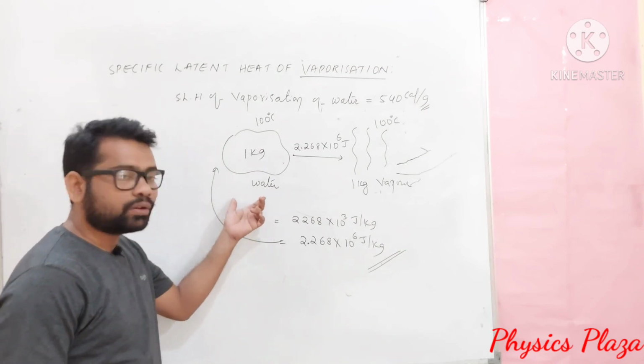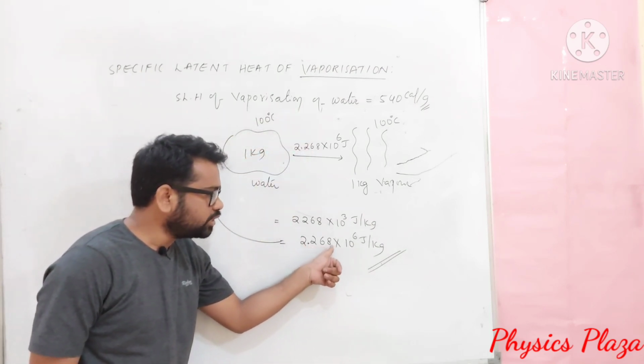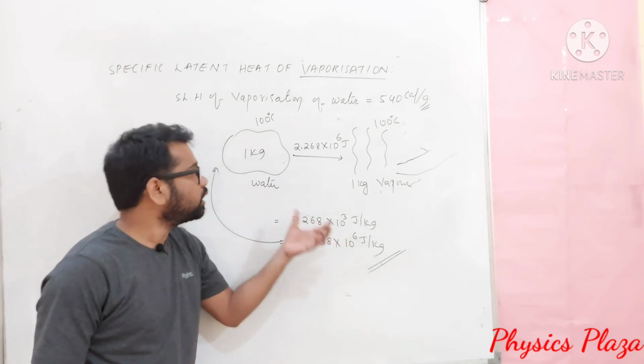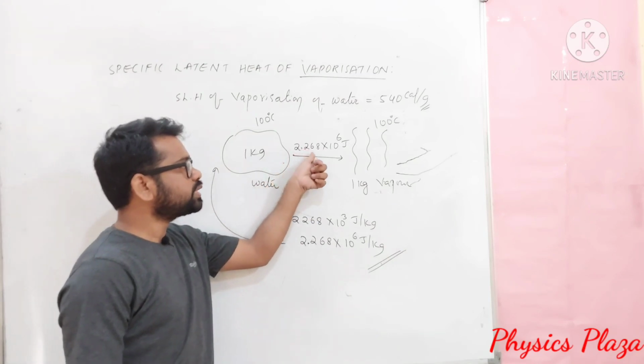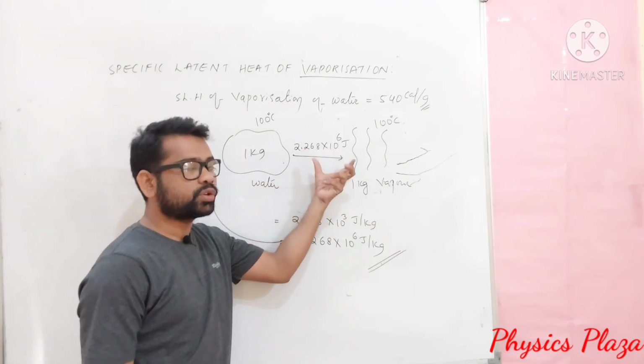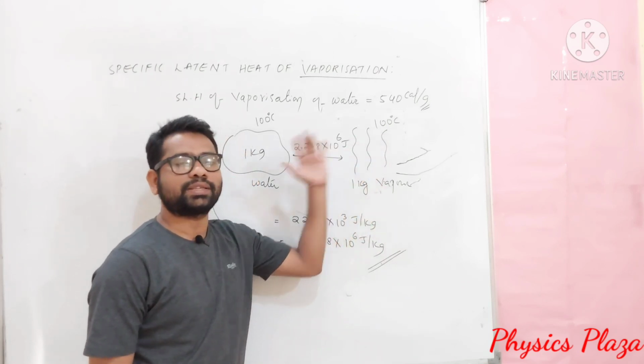Children, this is the meaning of the specific latent heat of vaporization of water being 2.268 into 10 power 6 joule per kg, which means 1 kg of water at 100 degrees Celsius will absorb 2.268 into 10 power 6 joules heat energy to change into 1 kg of vapor at 100 degrees Celsius.